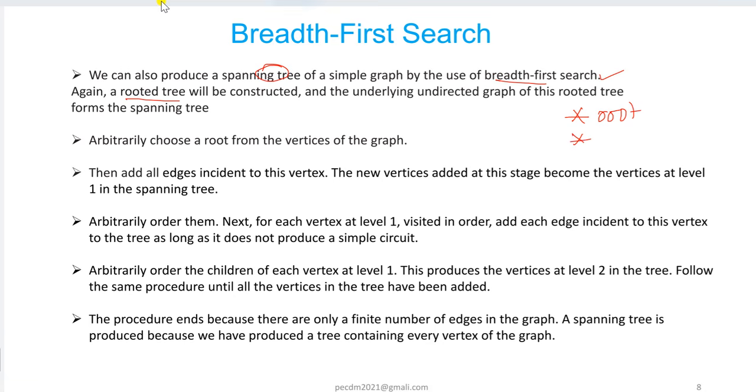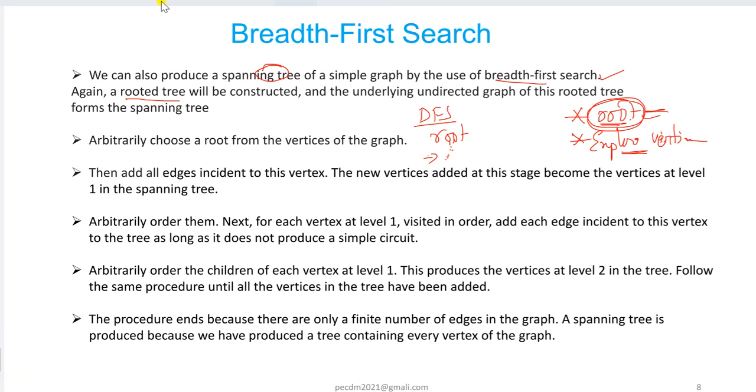Next, the second step: now you are in the root node, right? Now explore this particular vertex, with all the incident edges with this particular vertex. In DFS, you choose the root node, and in the second step you choose only one vertex which is incident with the root node, irrespective of the others. But here in BFS you can choose all the edges that are incident with this vertex.